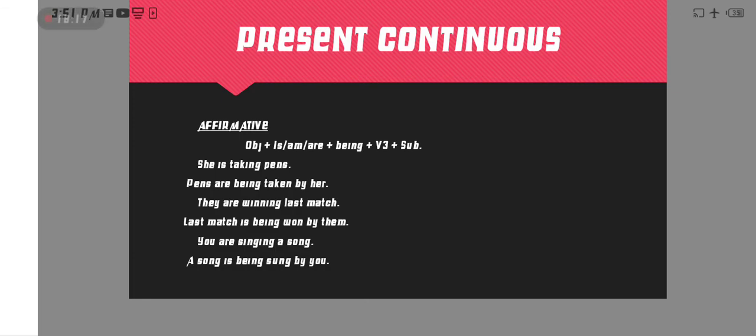Okay, now I think it's understood. It's very easy. If you know one structure, you can make every structure in an easy way. Last example: you are singing a song. A song is the object, then is being, and then sung is the third form of sing, and then by with the subject.